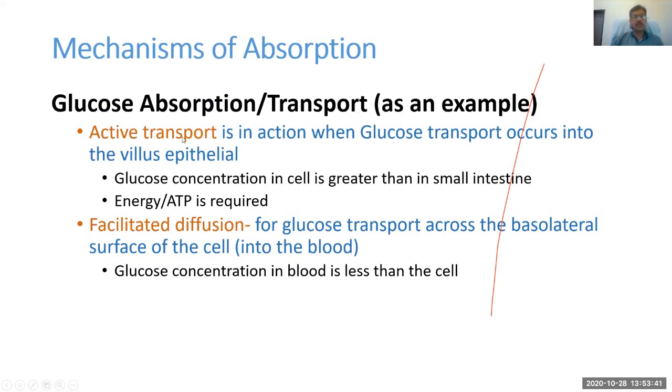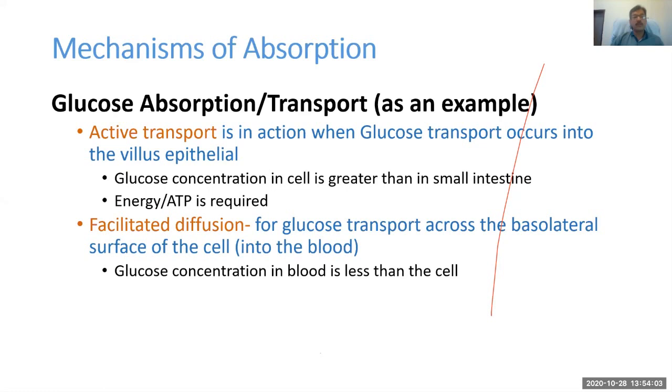From this example, you can very well imagine that glucose has two different mechanisms of absorption. The first is through active transport and the second is through facilitated transport. Active transport is in action when glucose transport occurs into the villus epithelium. Glucose concentration in the cell is greater than in the small intestine, so at that time energy is required, and the active transport mechanism is available.